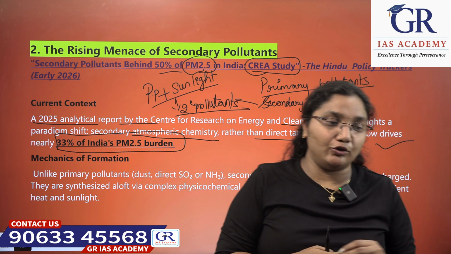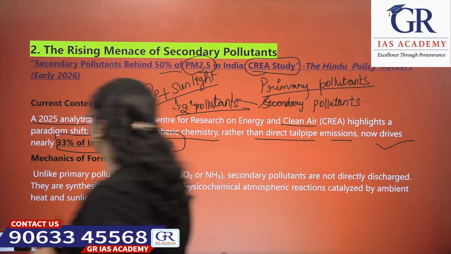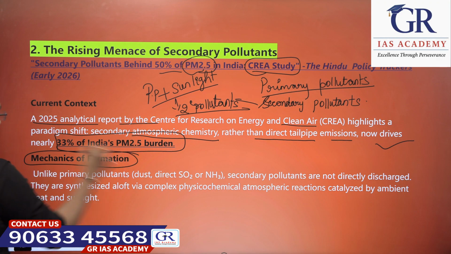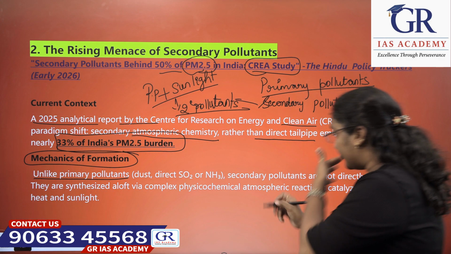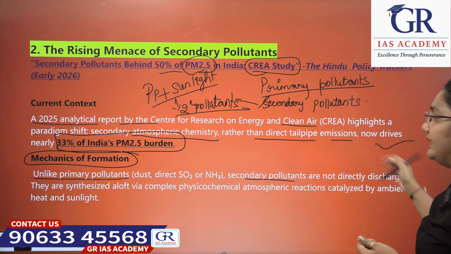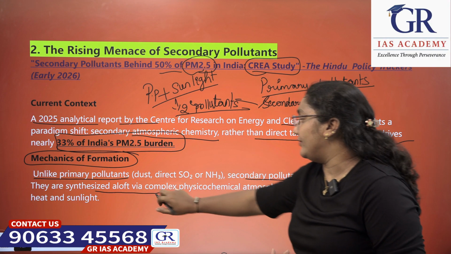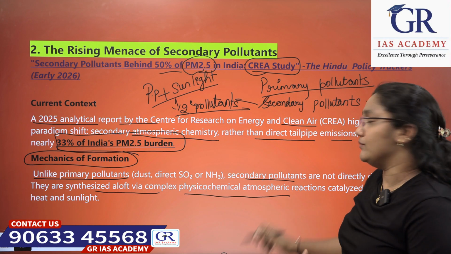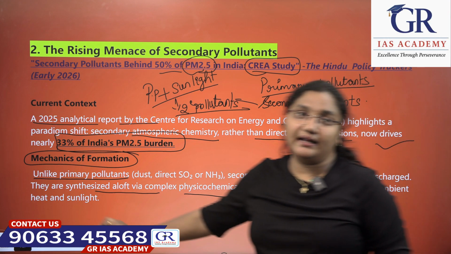Now, coming to the mechanics of formation. Unlike primary pollutants like dust, direct sulfur oxide, and NH3, secondary pollutants are not directly discharged. They are synthesized aloft via complex physiochemical atmospheric reactions catalyzed by ambient heat and sunlight.